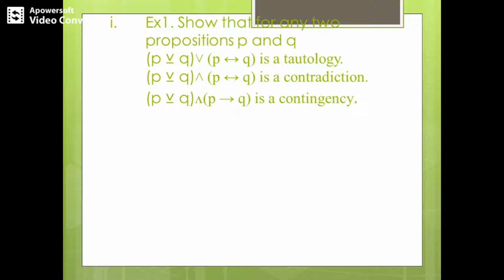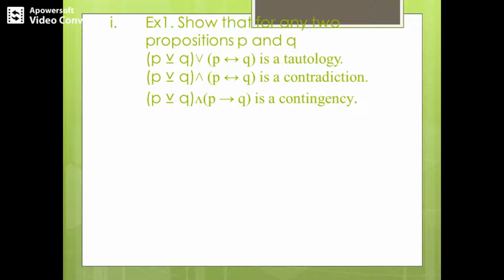You can observe in the second row Q is true, so P XOR Q is true, and in the third row P is true and Q is false, so P XOR Q is true. So when either P is true or Q is true, XOR turns out to be true.